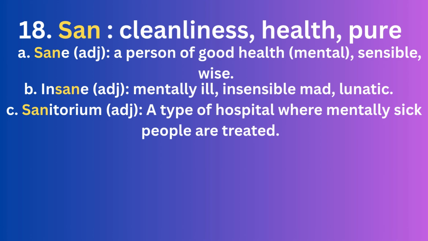Another synonym can be unwise. Third word, sanatorium. Sanatorium is a noun which means a type of hospital where mentally sick people are treated. San is related with mental health. So the meaning is a type of hospital where mentally sick people are treated.